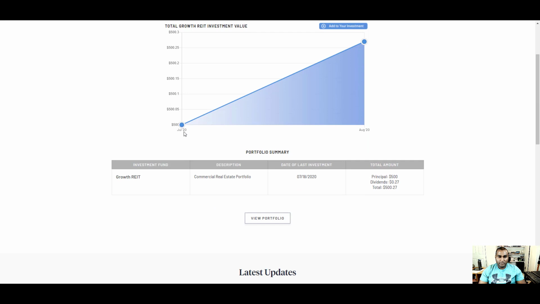And let's look here. On July 20th, that's when I started. On August 20th, $527. I am in the growth REIT, commercial real estate portfolio. The last update was last month, which was 7/8/2020. Principal of $500, dividend of 27 cents, and my grand total is straightforward.